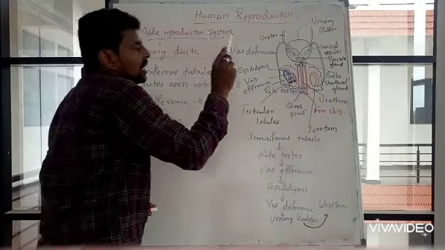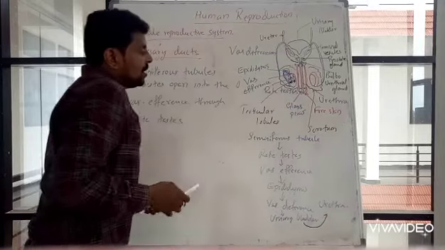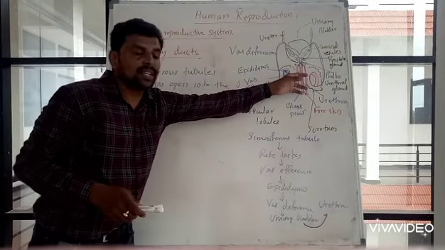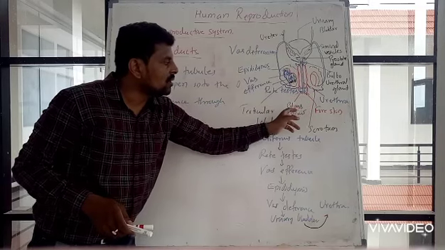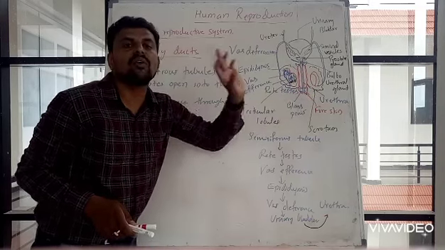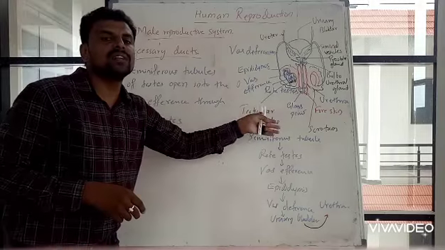They both open into the urethra. From urethra to the external or glans penis, it will go outside. Okay, this is the flow of the sperms.